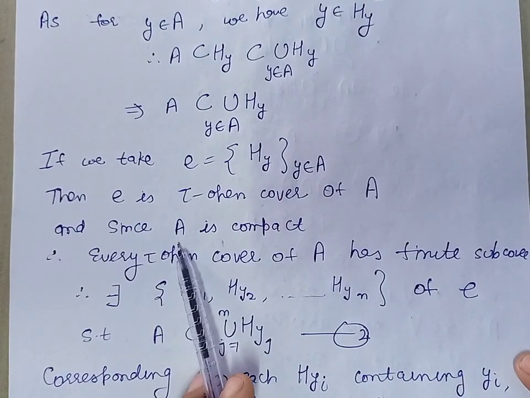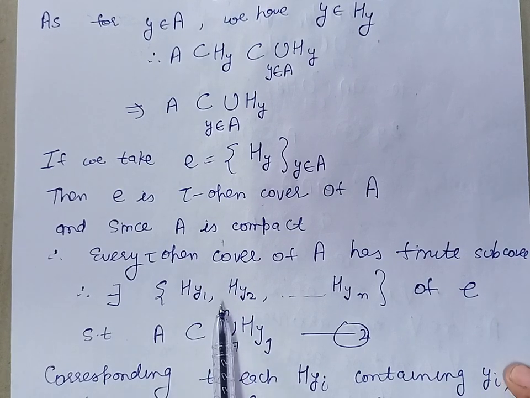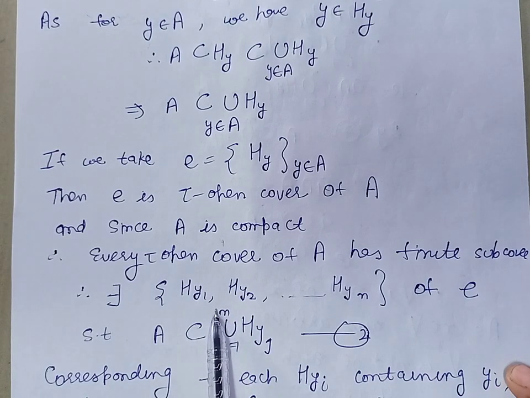Therefore, every open cover of A has a finite subcover. Therefore, there exists a finite subcollection of E which covers A.